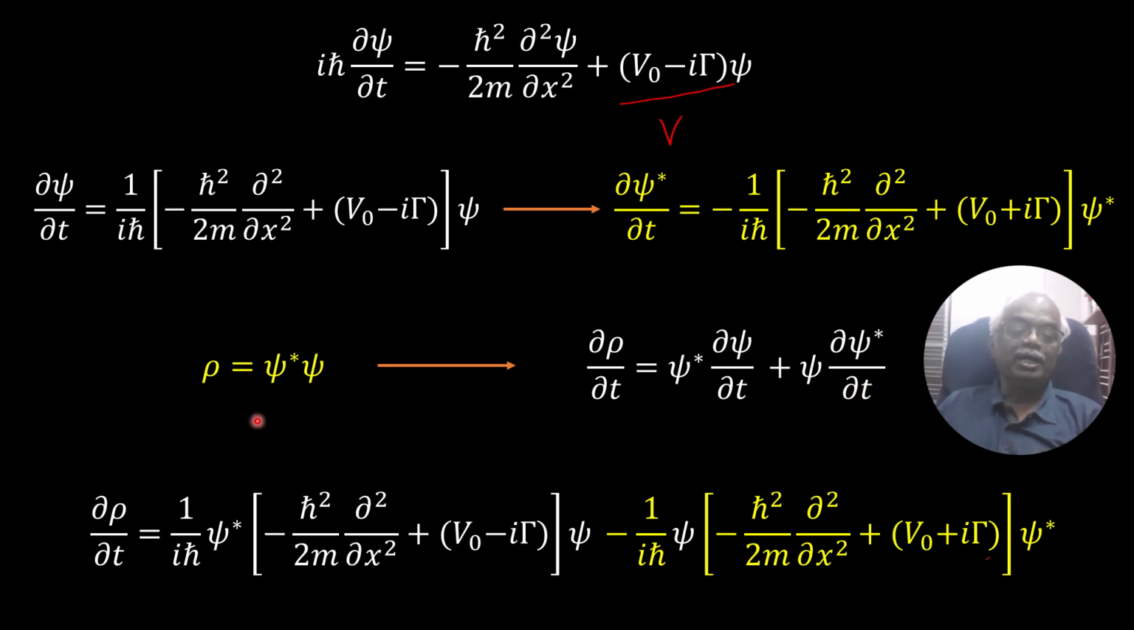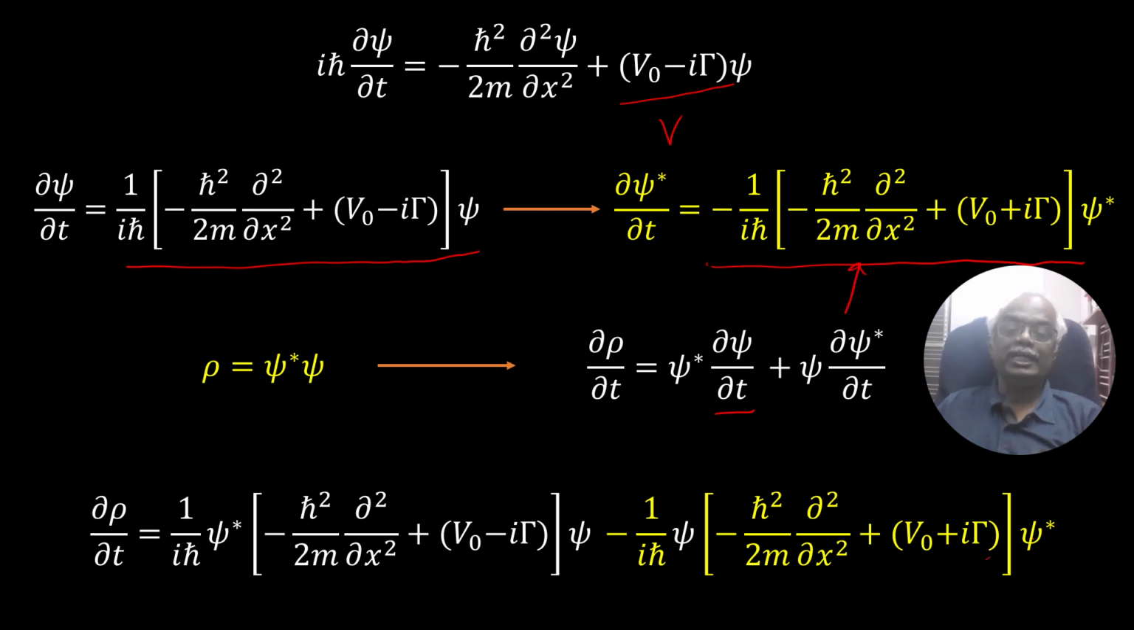Now you can replace delta psi over delta t by this expression. So I am replacing it: we have psi star times 1 over i h cross and the terms inside the square bracket which act on psi. Next you take psi multiplied by the time derivative of psi star. The time derivative of psi star is this one, the yellow color bracket, so you can replace this.